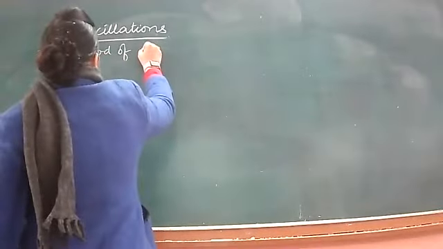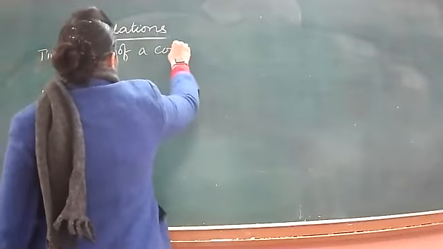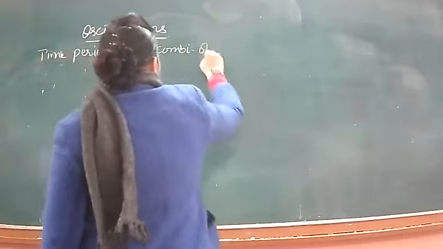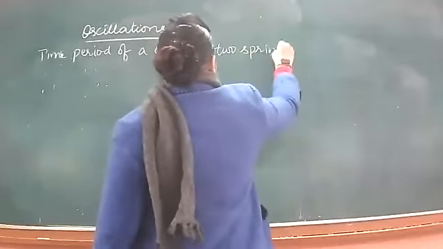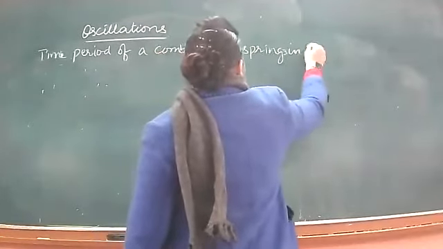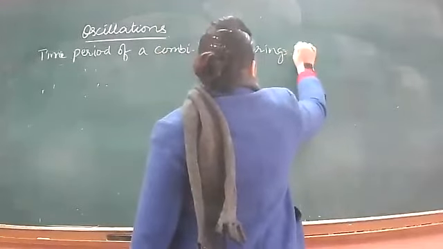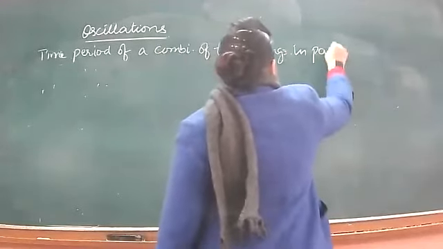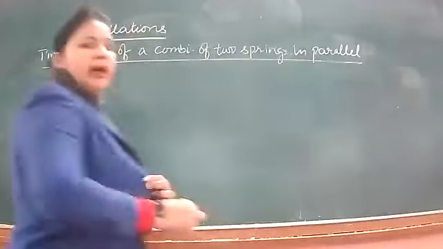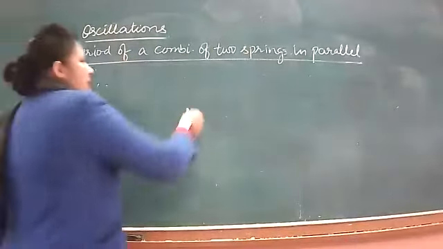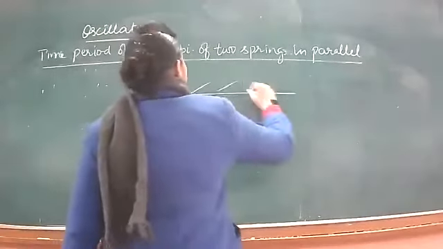Time period of a combination of two springs connected in parallel. So we have now two springs connected in parallel to each other, like this, to a common ceiling.